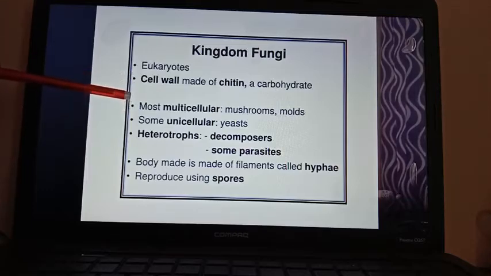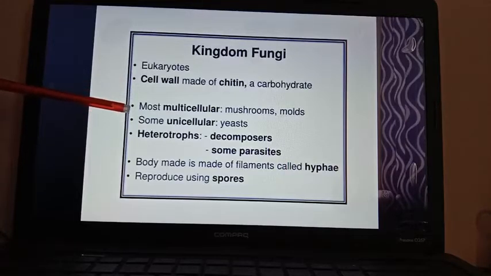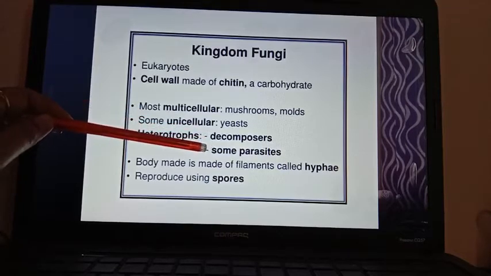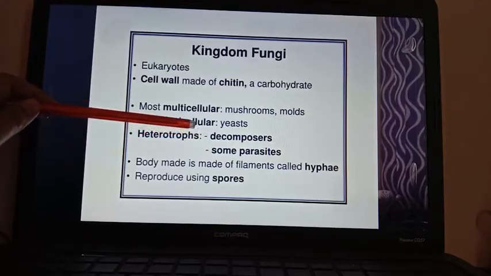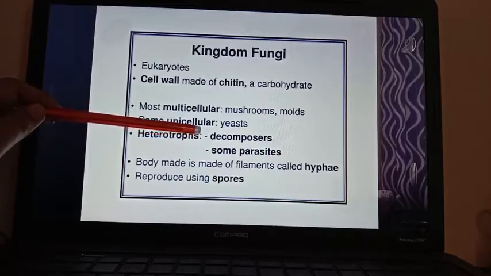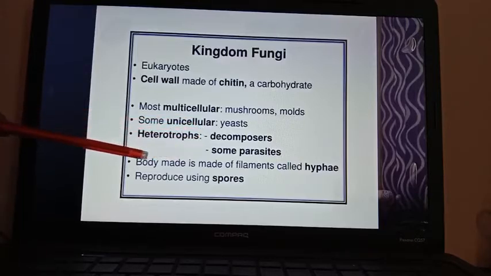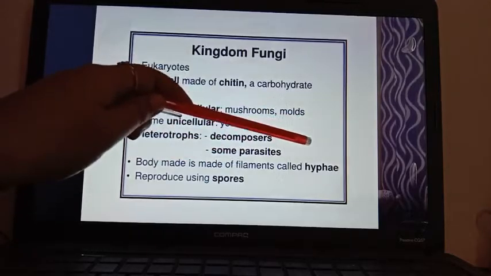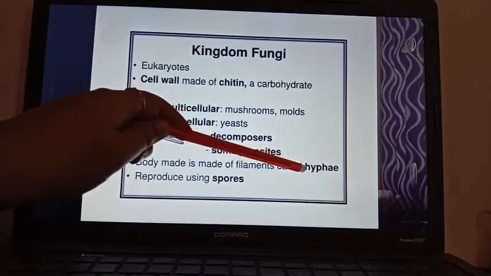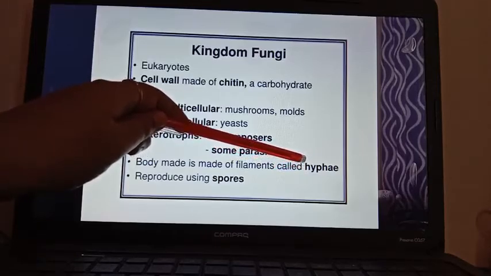Mostly they are multicellular. Mushrooms and molds are multicellular fungi. Some are unicellular, specifically yeast. They are heterotrophs, and don't contain chlorophyll. Either they are decomposers or some are parasites. They can decompose organic matter and absorb the nutrients from that. So that's why they are known as having the absorptive mode of nutrition. The body is actually made up of filaments. The single filament is known as hyphae, and clusters of hyphae are known as mycelium.